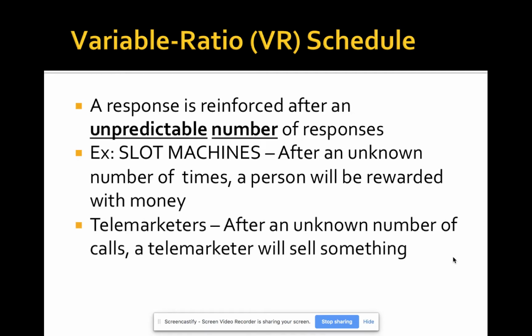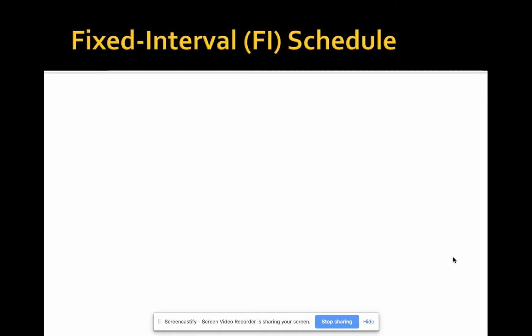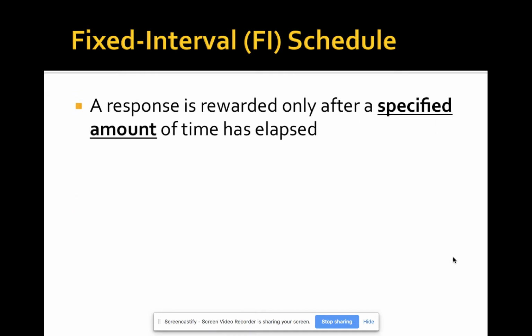Another example would be a telemarketer. They have to call a certain number of times before they're rewarded. The same idea applies to a door-to-door salesman, the number of doors that they go to before they are rewarded with a sale. Then you have what's called a fixed interval schedule. Remember, fixed means set or specified, and interval means amount of time. In a fixed interval schedule, a response is rewarded after a specific amount of time. For example, a paycheck: the person is paid after every 2 weeks. It's a set amount of time.